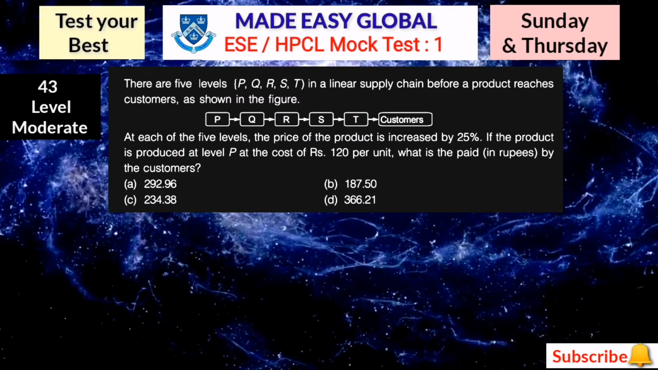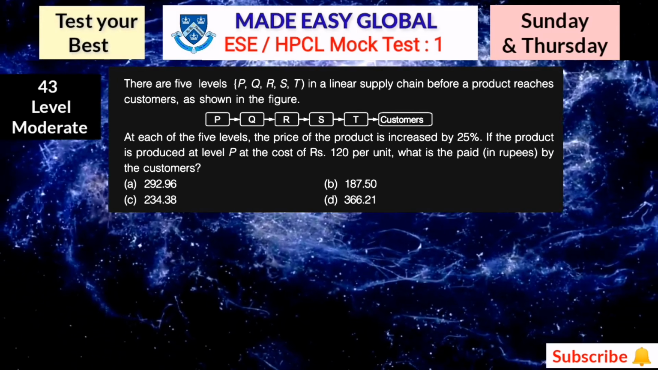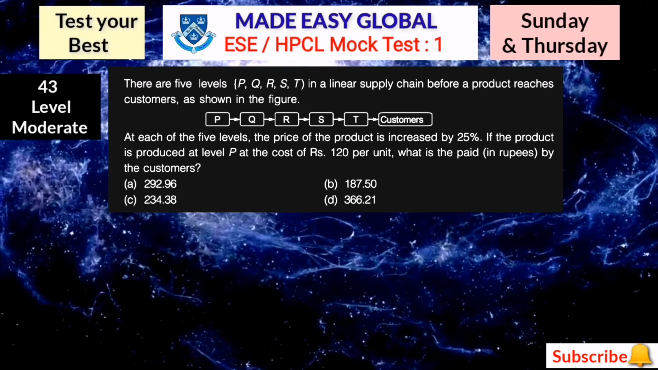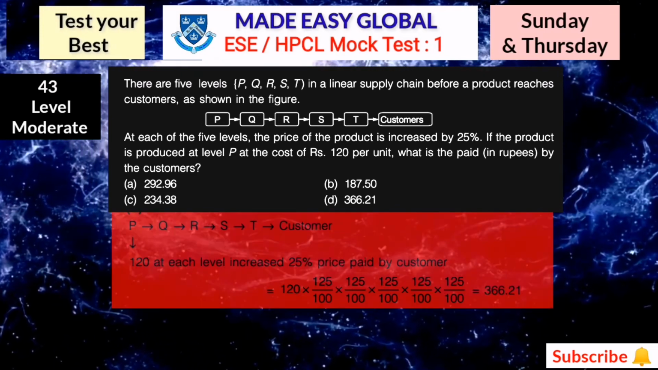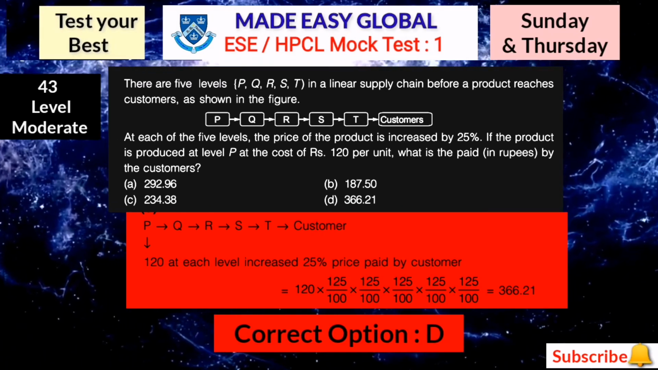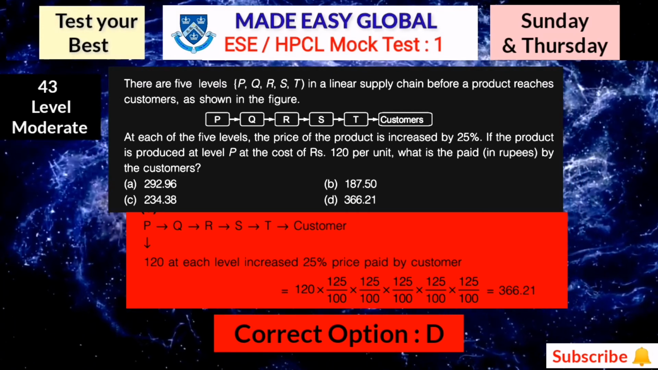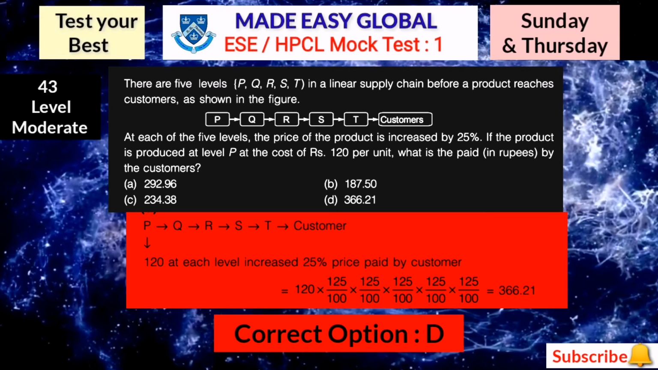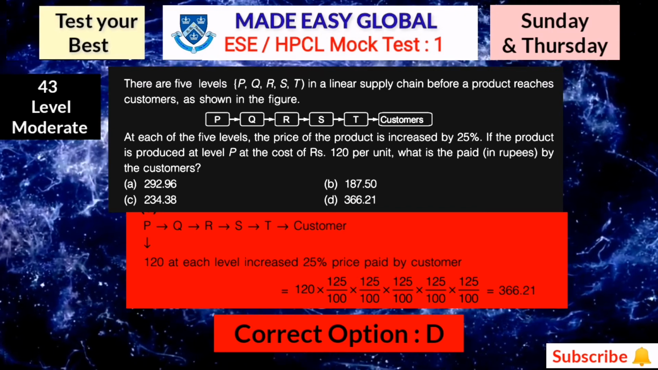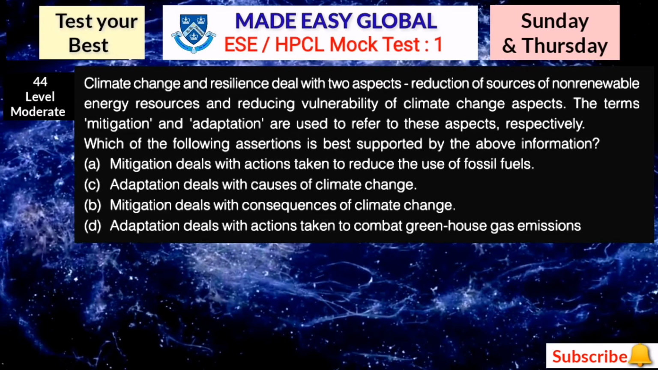Then after question number 43, there are 5 levels P, Q, R, S, T in a linear supply chain before a product reaches customers, as shown in the figure. You have to find what is paid by the customers? Correct answer is option number D. Detailed solution is also given. So this is based on supply chain management, or also sometimes it will be asked in the quantitative aptitude part. So this is a moderate level question. Now the next question is question number 44.